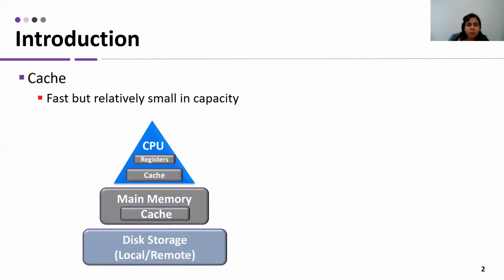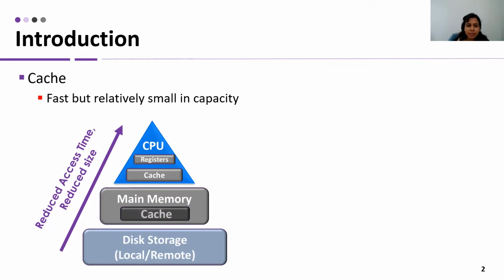If we look under the hood of any computing system, we see that there is a storage hierarchy. As we go up in this hierarchy, the access time and size are reduced. Also, to manage this hierarchy, each of these levels can have their own caching mechanism. Today, our focus is on buffer cache, which resides in the main memory.